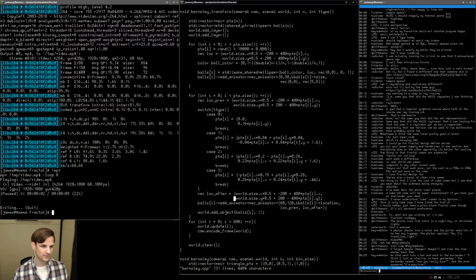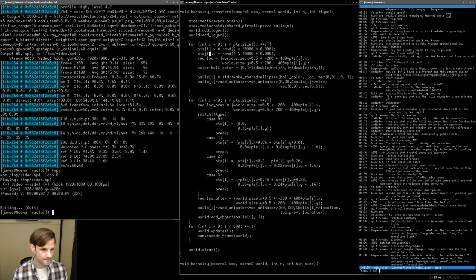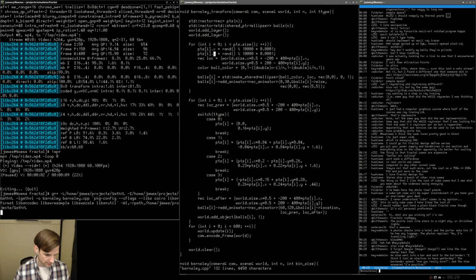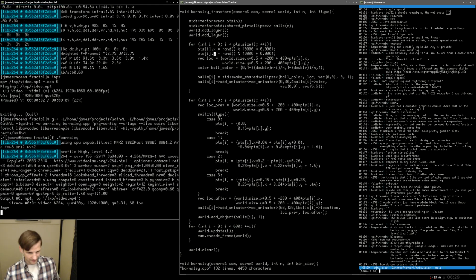Okay, so I think I'm doing something wrong with this random distribution of points. So I'm gonna say points of... I am totally doing something wrong with this random distribution of points. Let's try this. G++ /Barnsley MPV. I was only giving it an X position instead of a Y position. That totally explains what the deal was.